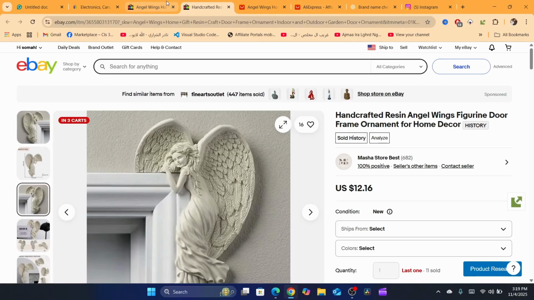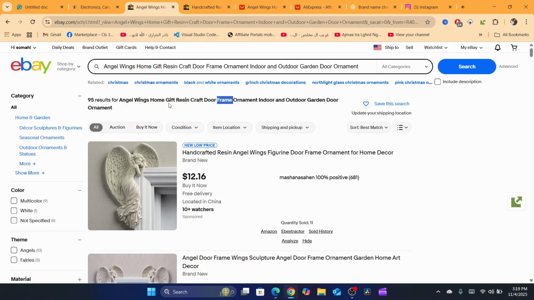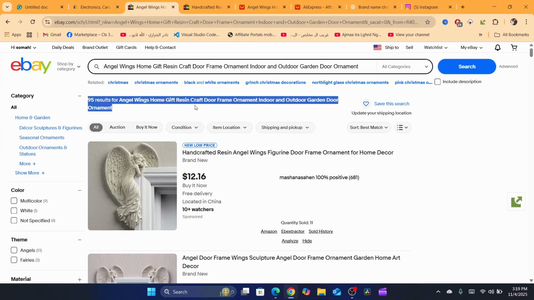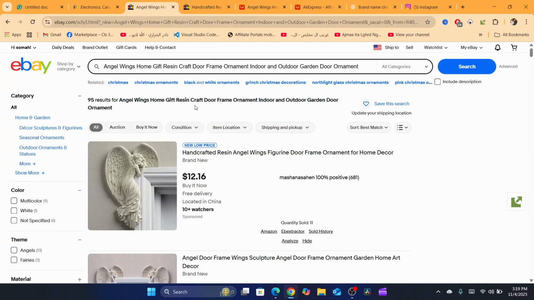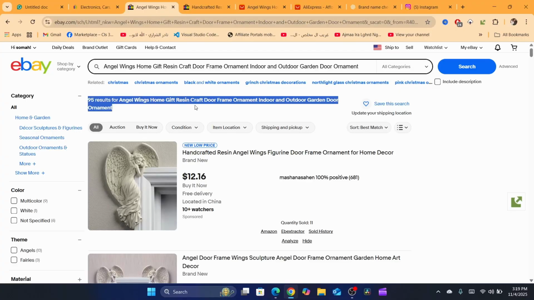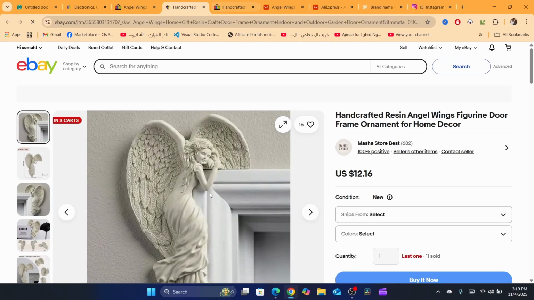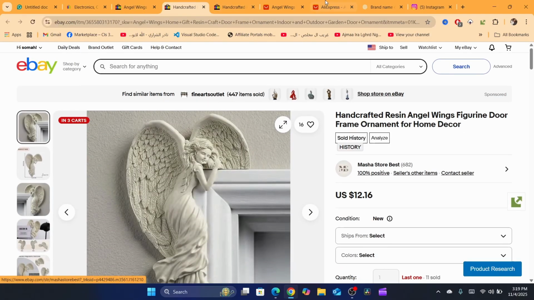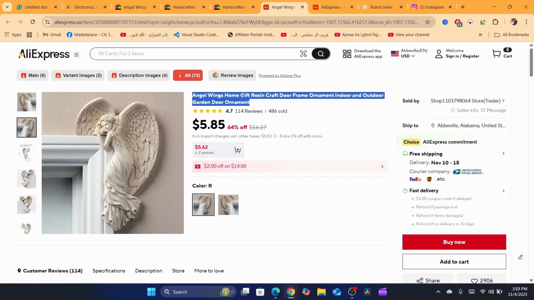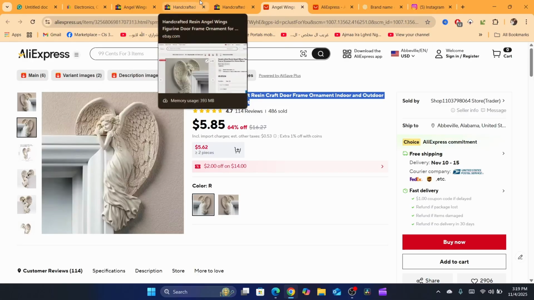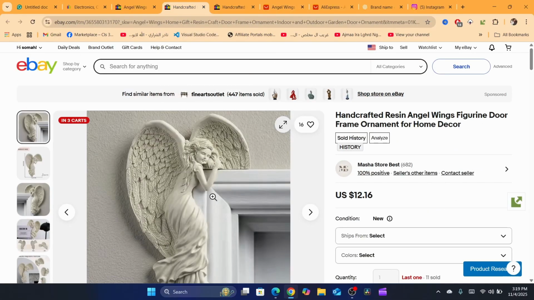What I want you to understand is that the reasons for getting suspended are going to be related to you, your actions, the way you solve problems. I'm going to show you exactly what I mean. For example, if someone opens a dispute against you, for example, you have sold this product, but you went to AliExpress and clicked on buy now. Instead of putting your address, you put the address of the customer, and AliExpress sends the item directly to the customer. Now the customer has a problem with the product, maybe it's broken, damaged, whatever.